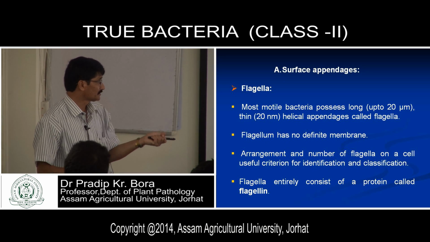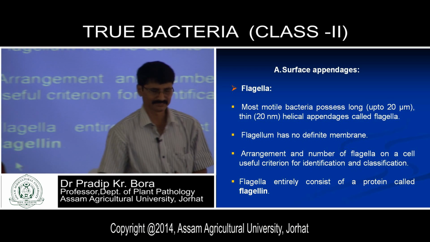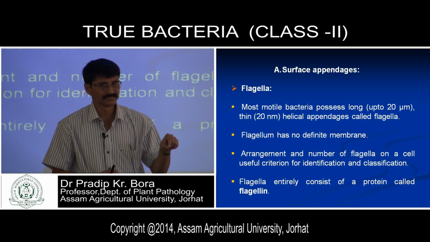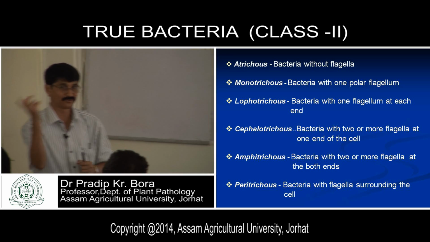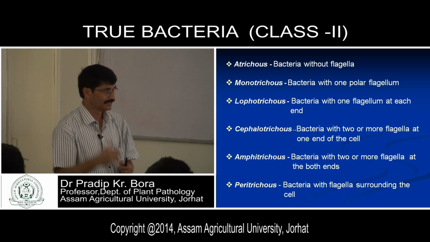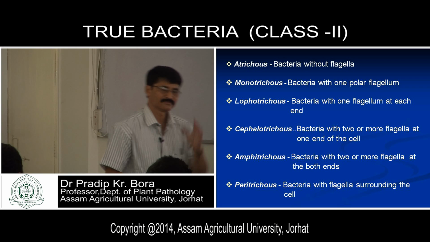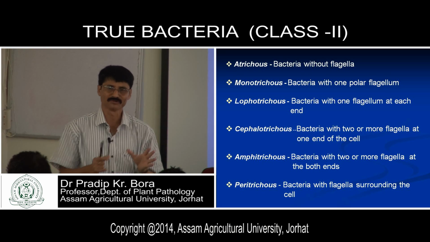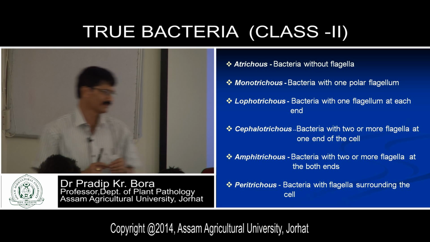Flagella entirely consist of a protein called flagellin. You have to remember this. There are some important points here that we mention from this lecture. It has a protein that is known as flagellin. This is important, you can expect this question in examination. Flagella may be present normally in bacilli, rod-shaped bacteria, and spiral bacteria, very commonly. And coccus-shaped bacteria normally do not have flagella.